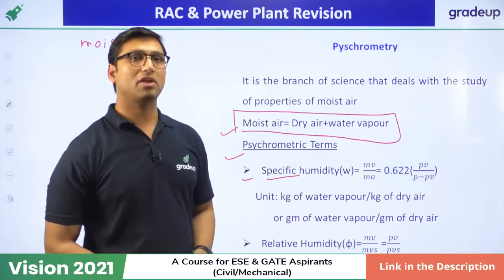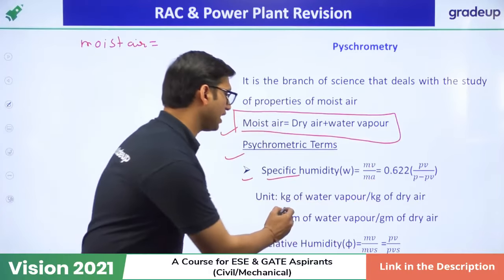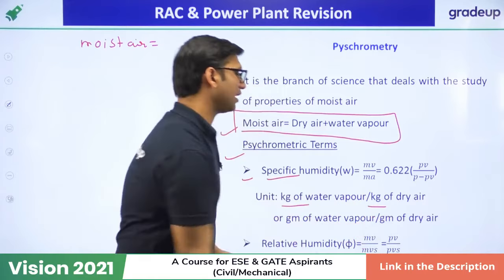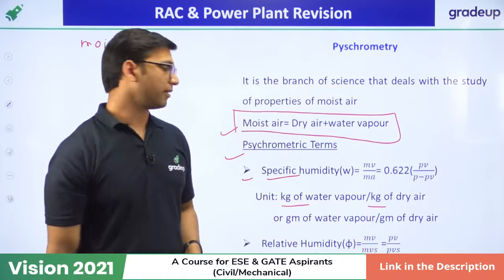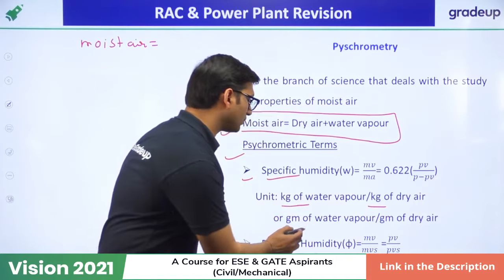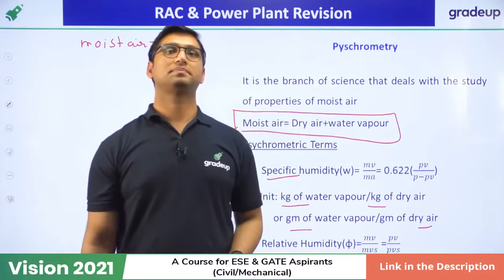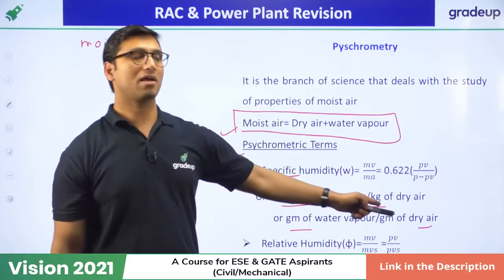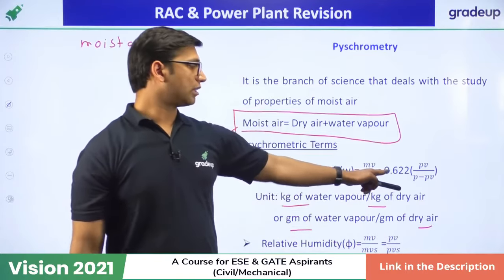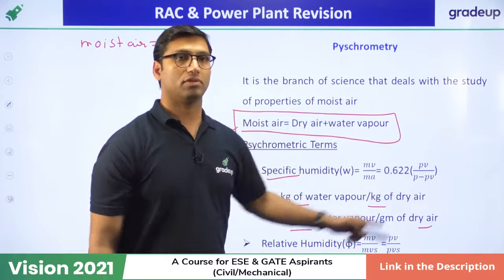The unit of specific humidity is kg of water vapor per kg of dry air, or it can also be gram of water vapor per gram of dry air. But what is important is that you remember the formula of specific humidity, 0.622 PV over P minus PV.